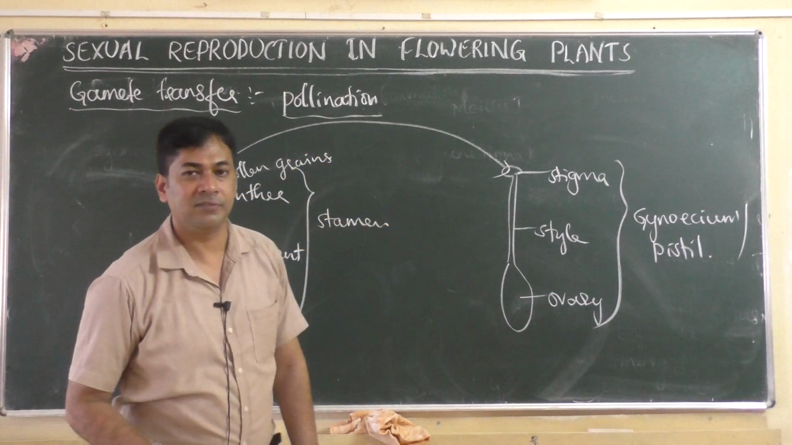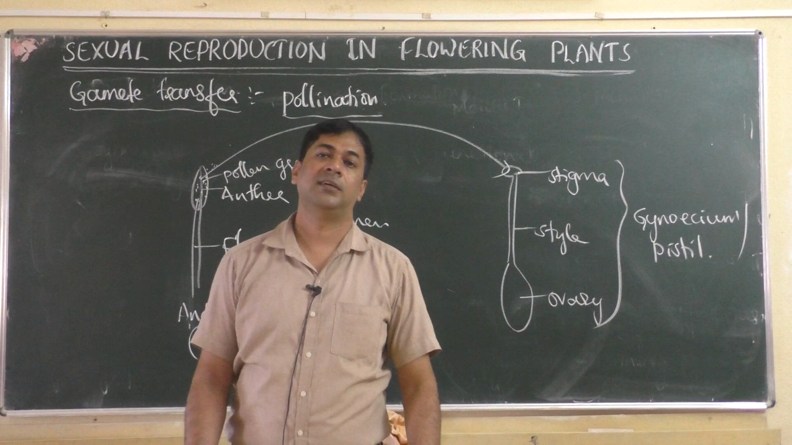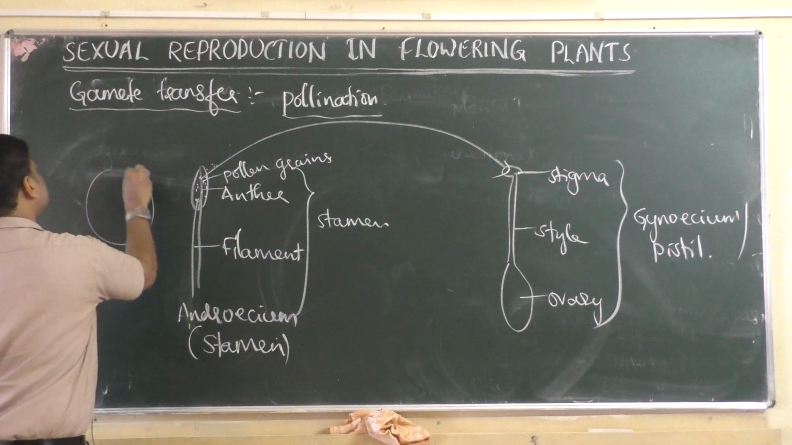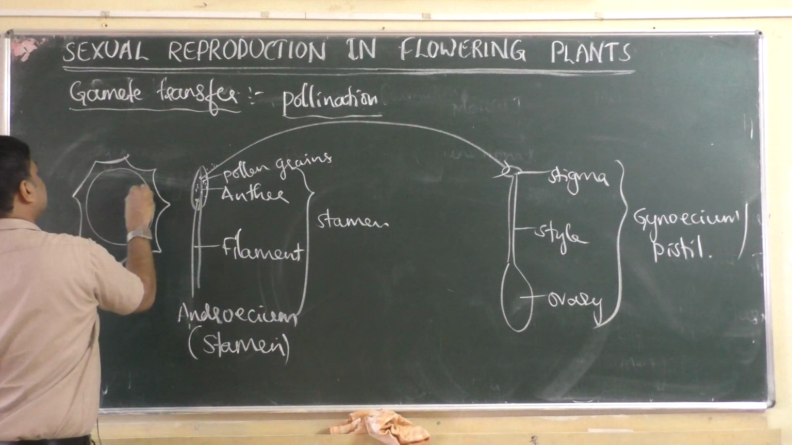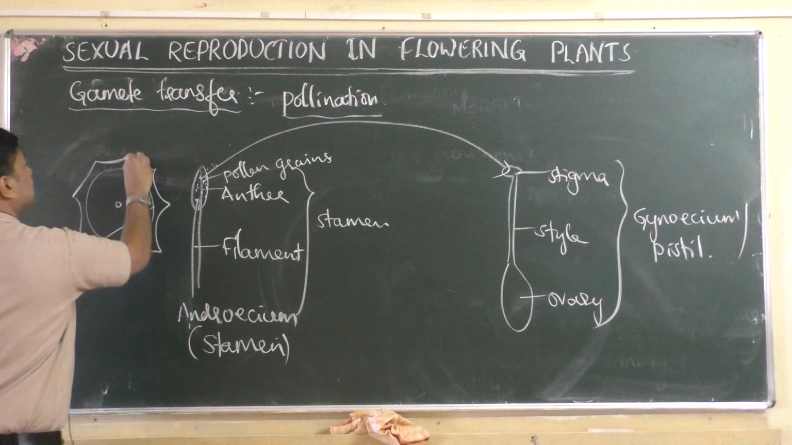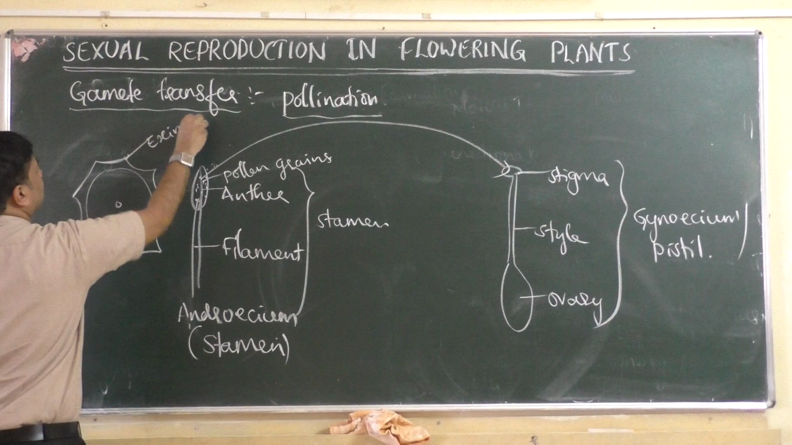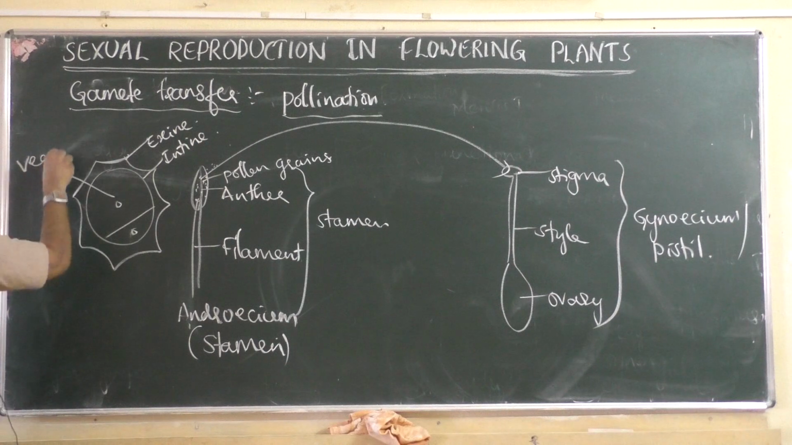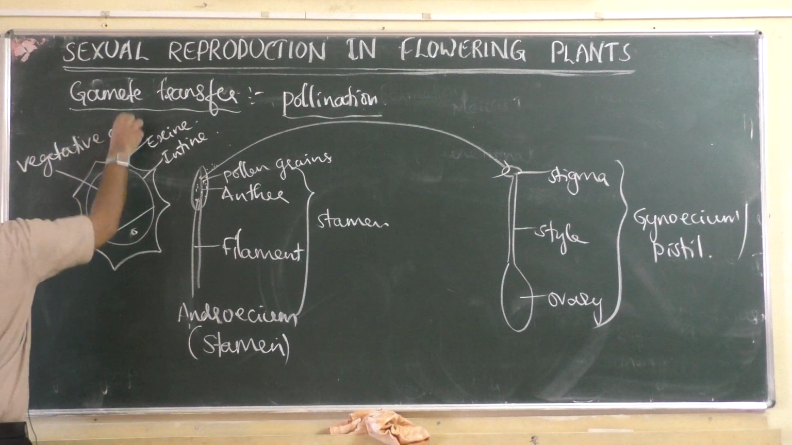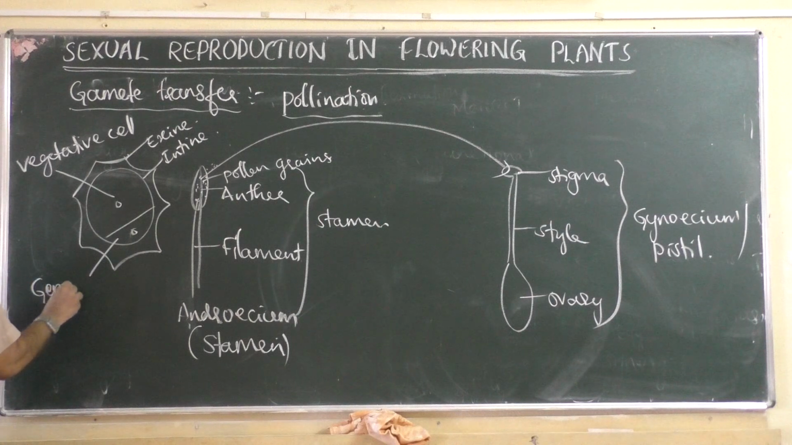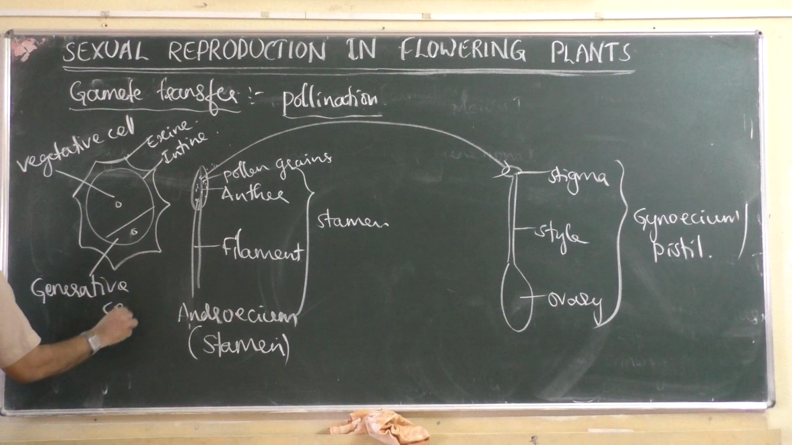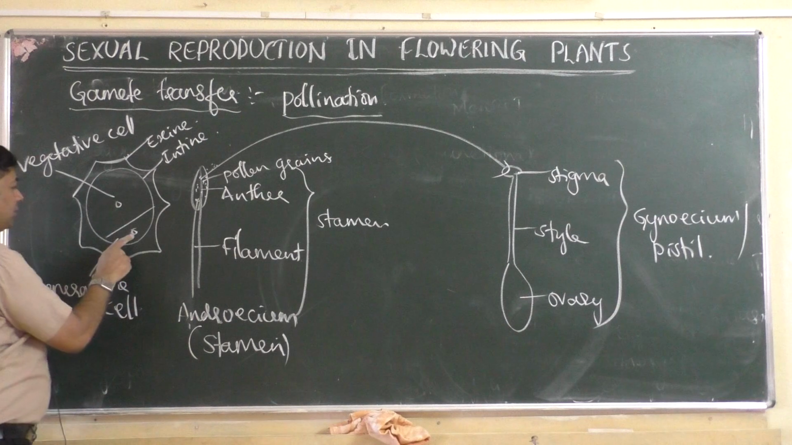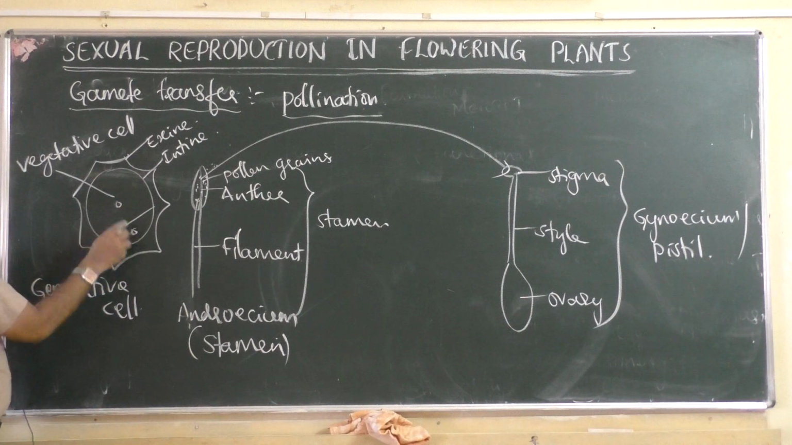Why should the pollen grain be transferred? Because the pollen grain is a male gametophyte. Inside the pollen grain there will be male gametes. If you remember, this is the pollen grain structure, which has two cells. The outer layer is called exine, the inner layer is called intine, the large cell is called the vegetative cell, and the smaller cell is called the generative cell. The nucleus of the vegetative cell is called the vegetative nucleus, and the nucleus of the generative cell is the generative nucleus. These two are gametes.